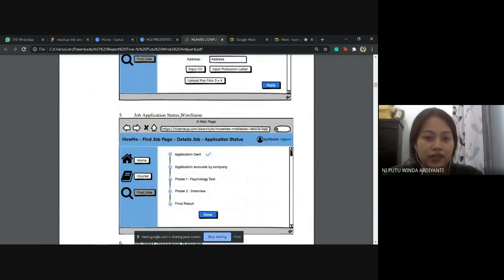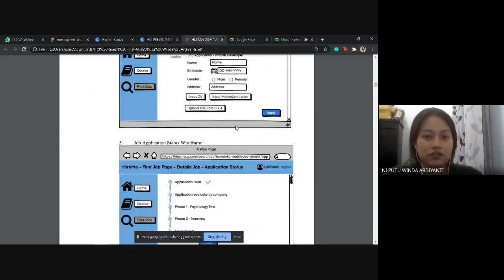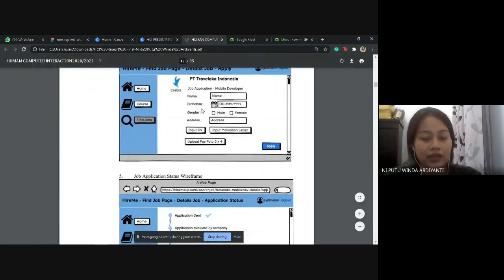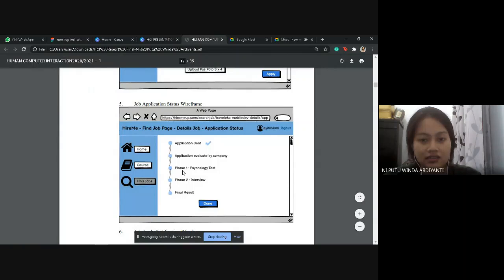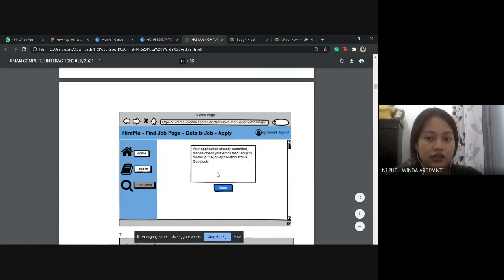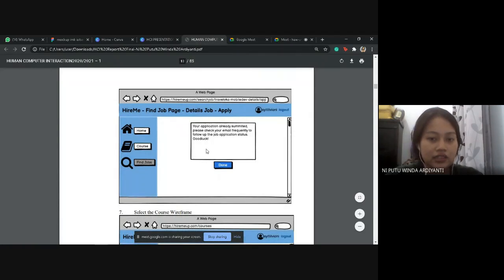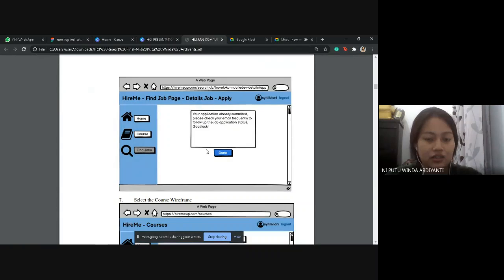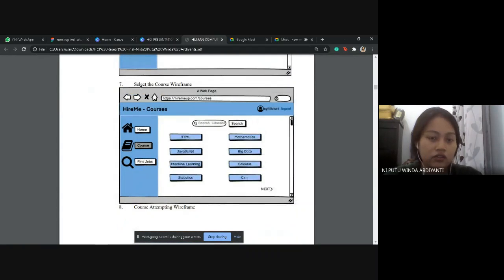These are the job application status screens after the user successfully applies for the job, so they can see the status of the job, and this is the message about the application status. The user can also select the course wireframe like this.